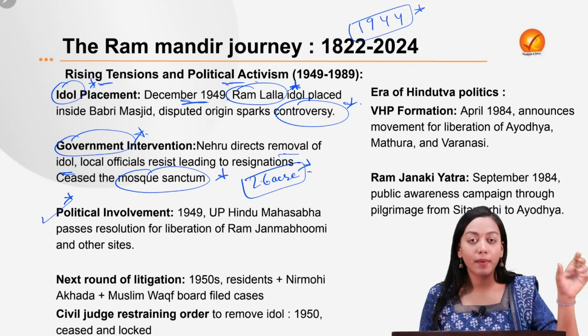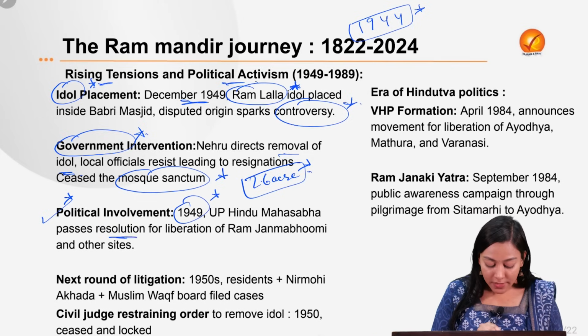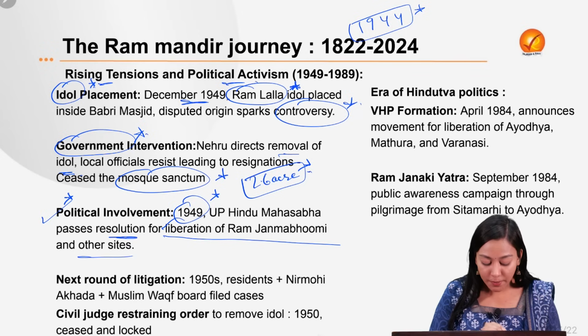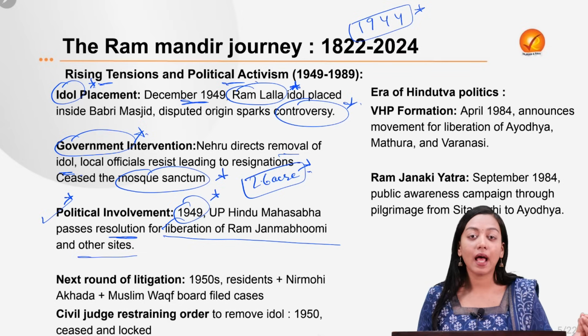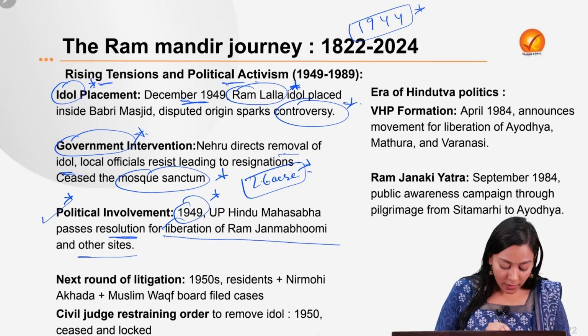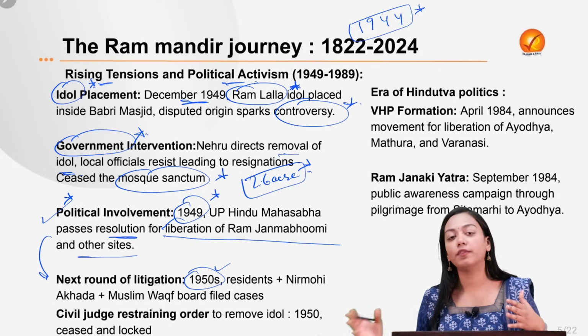So the Hindu Mahasabha, which was working in UP, in 1947 took up the resolution for the liberation of the Ram Janmabhoomi and the other sites. Which are the other sites? The Kashi Vishwanath temple and Mathura's Krishna Janmabhoomi. Then the next decade, the 1950s, saw multiple rounds of litigation.